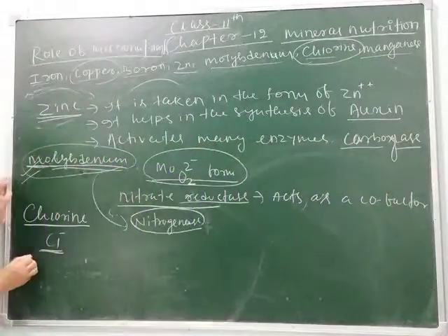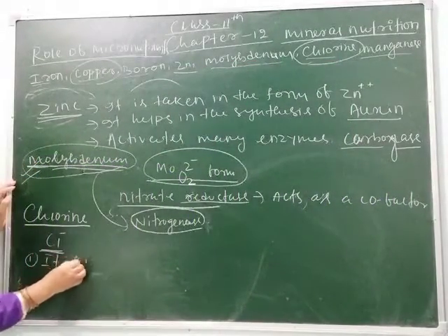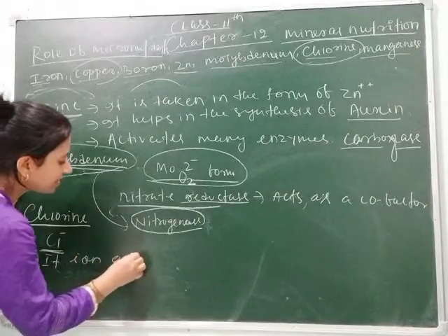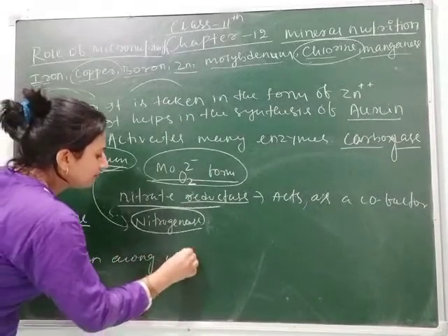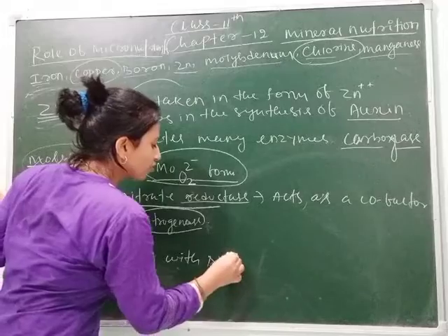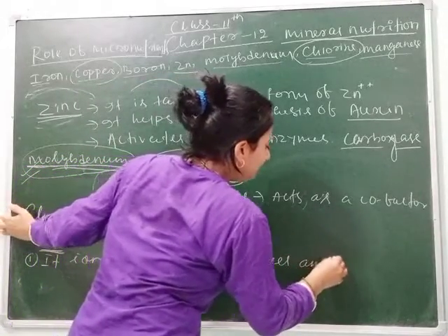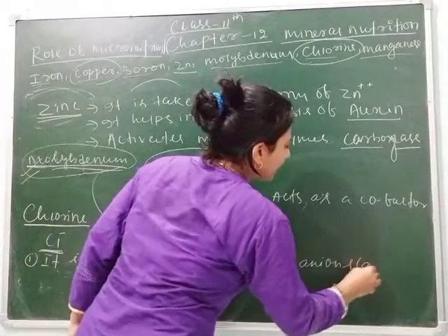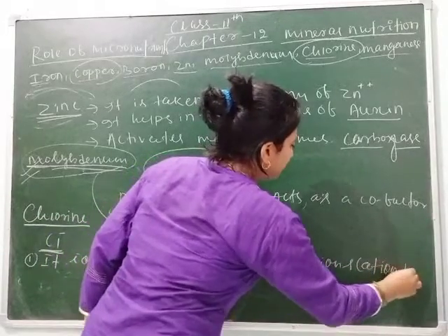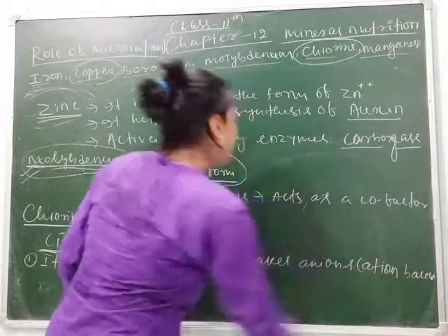So here you can write: this ion along with sodium makes anion and cation balance. Clear, students?